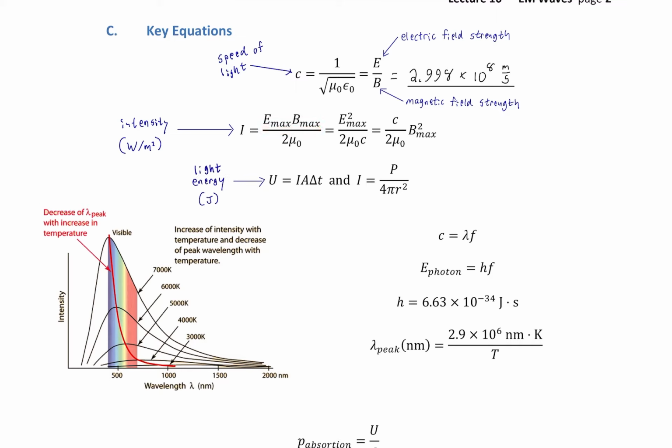Furthermore, we can relate the intensity of light to the energy that light can transmit, because intensity times area multiplied by time, of course, gives you energy. That would be the energy collected by a solar panel, for example, or the energy going into a body of water and heating it up from sunlight. You just need to know the intensity of light, how big the surface area is, and how long that surface area is exposed to the light. So A for area, and then delta T for elapsed time.